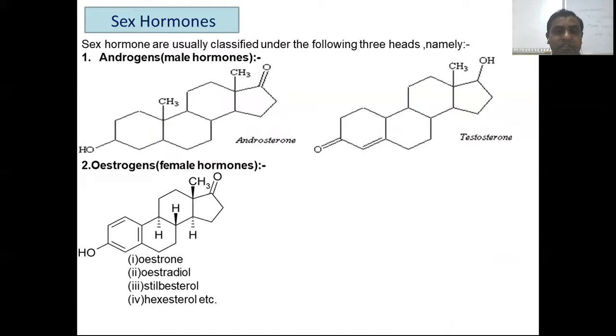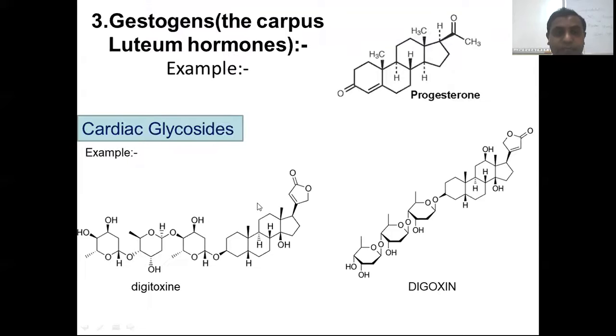Now, these are the sex hormones like androgens. You can see that androgens are considered male hormones, androsterone and testosterone. These are the two constitutions of the structure. This is considered as androgens. Oestrogen, this is the structure of oestrogen, which is considered a female hormone, like oestrone, oestradiol, oestriol, and many more.